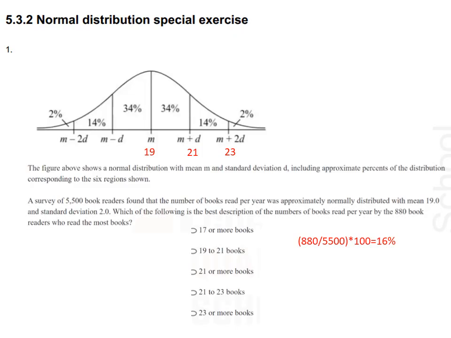Now put your pen on the right side of the bell-shaped curve and move towards the left side. In this way, you'll get that the percent will start from the 21, right? So 14 plus 2 equal to 16.